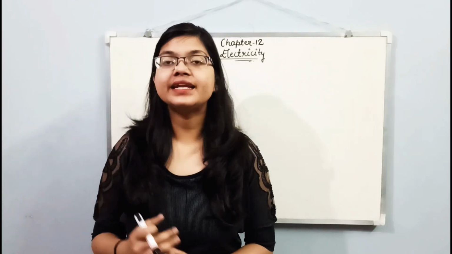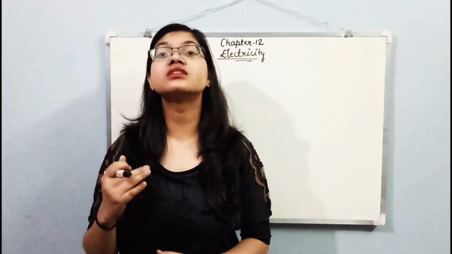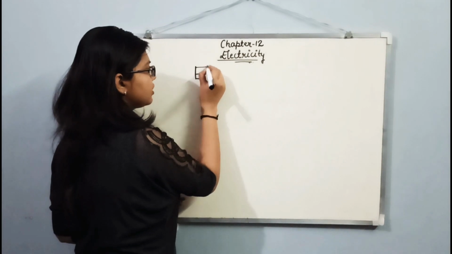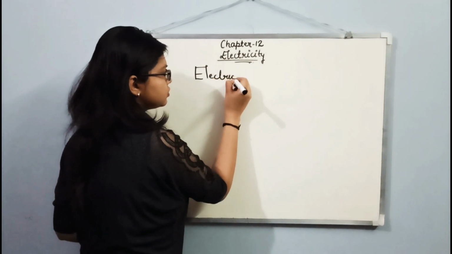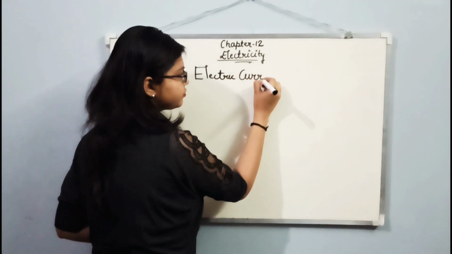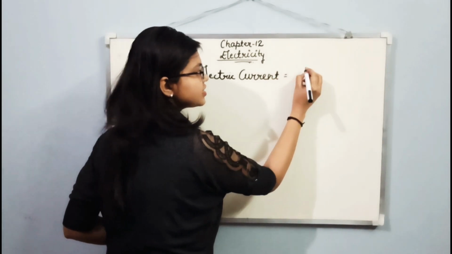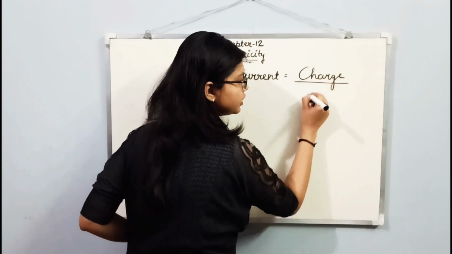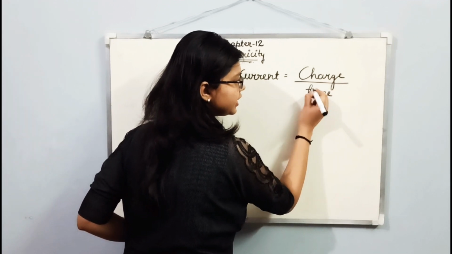Students, now you know that electric current is what? It is electric charge per unit time. So, electric current is charge flowing per unit time.